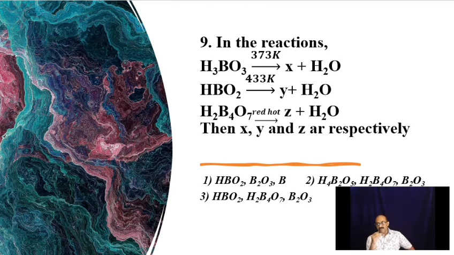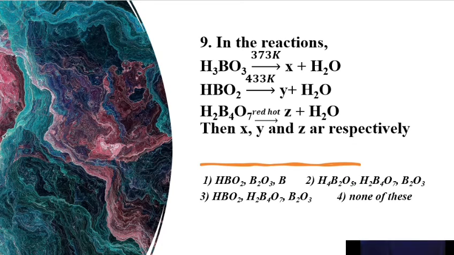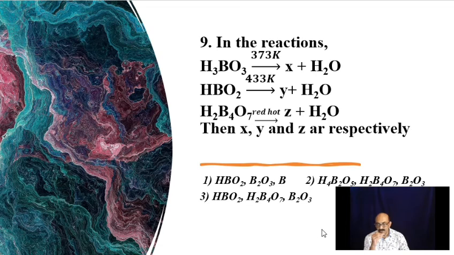Question number 9. In the reaction H3BO3 at 373 Kelvin gives X plus H2O, then HBO2 at 433 Kelvin gives Y plus H2O, and H2B4O7 at red hot gives Z plus H2O. Here X, Y and Z are... Four sets of options are given there. We will straight away enter into the answers and see what really happens there.